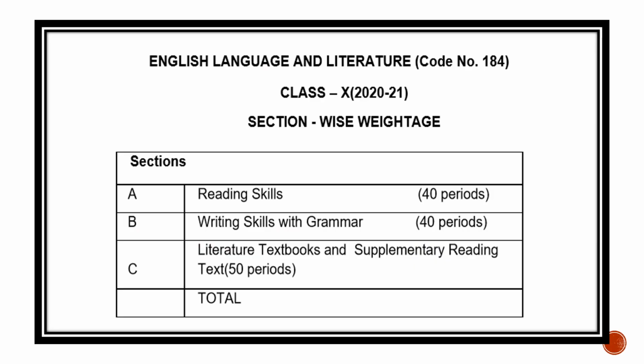Today we are going to discuss the revised curriculum of the CBSE board for class 10th English Language and Literature, code number 184. In this video we are going to discuss the syllabus, and then the paper pattern. In 10th standard 2020-21's board exam paper, you find three sections. Section A, reading skills. Section B, writing skills with grammar. Section C, literature textbooks and supplementary reader.